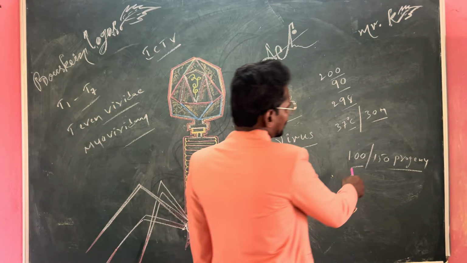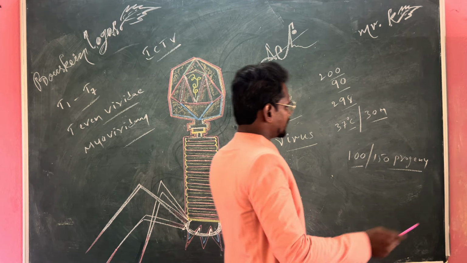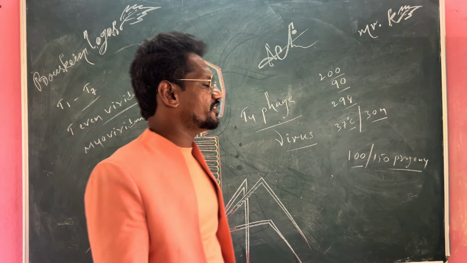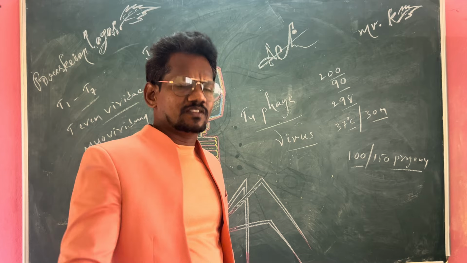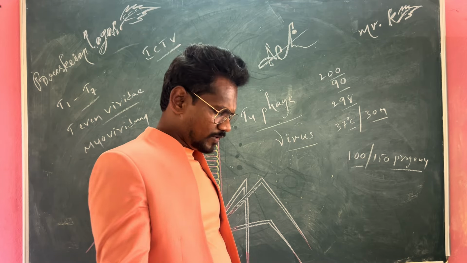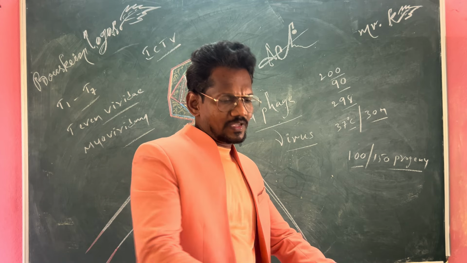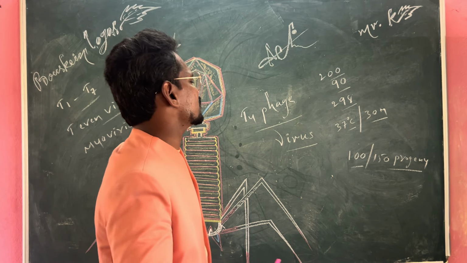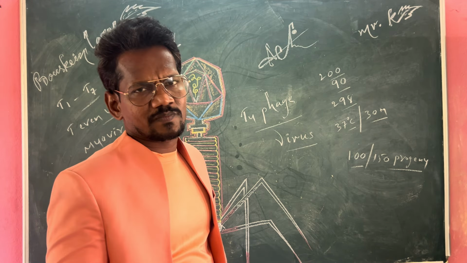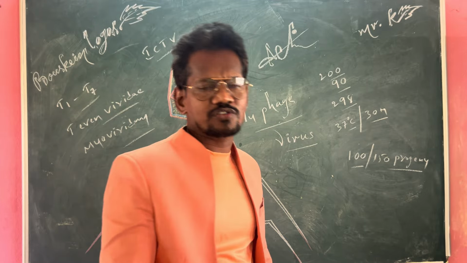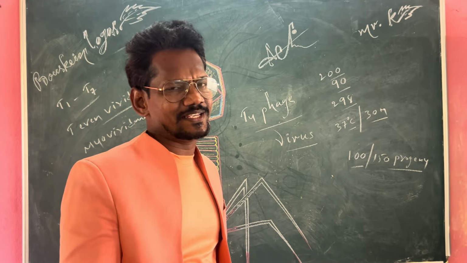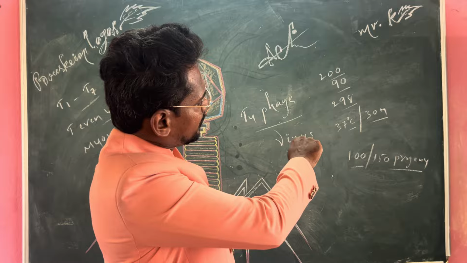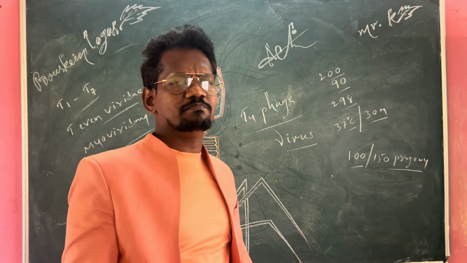In one cycle, one multiplication, 100 or 150 progeny are synthesized and assembled, in the sense different parts are formed like a machine inside the bacterial host cell. After assembly, those all are released out. That is called burst size.